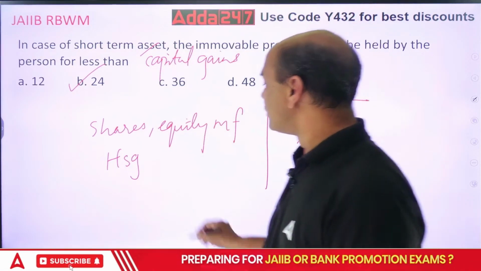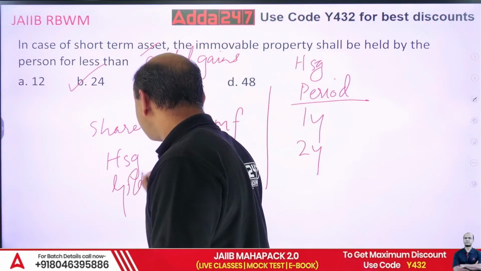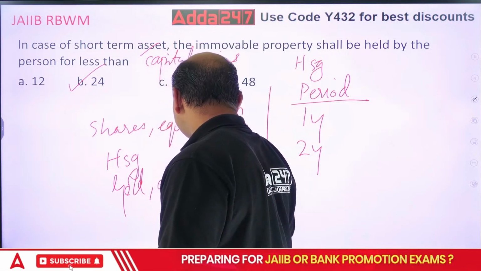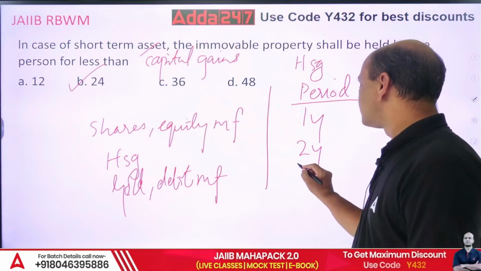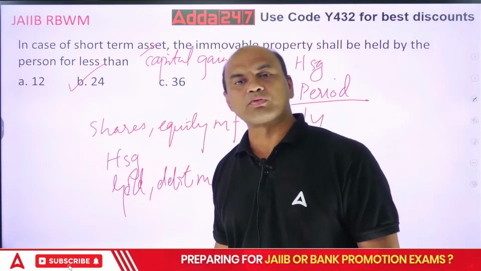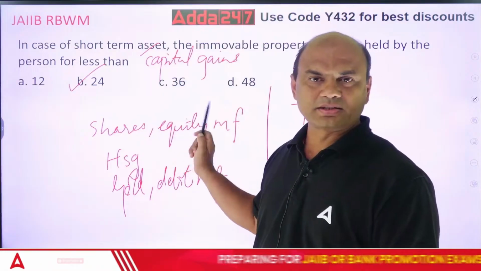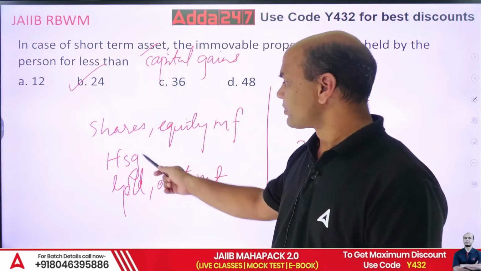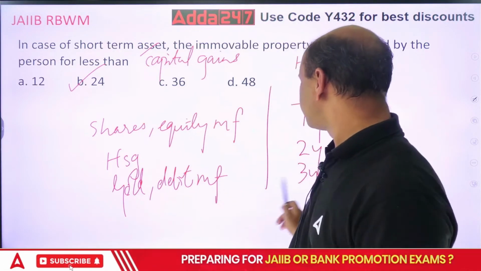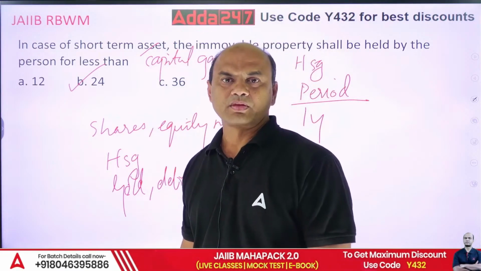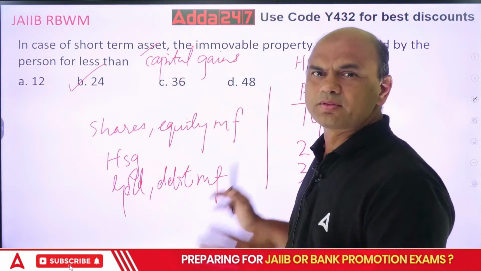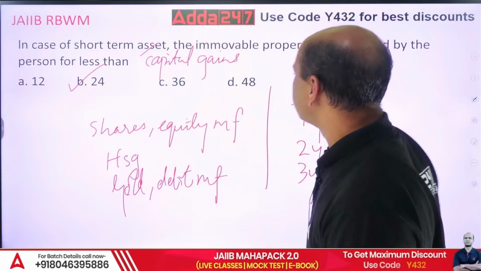Now gold and debt MF. Kindly note, debt MF. This is 3 years. So 1 to 3, simple you have to remember. 1 year for equity MF and shares, housing is 2 years, and gold and debt MF is 3 years. Don't forget these 3 because these are asked in exam. I think all the 3 will be asked in exam. So the answer over here is 24 months.